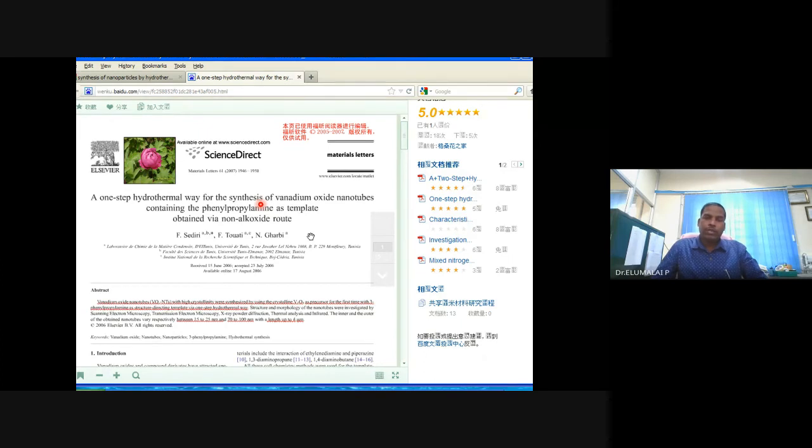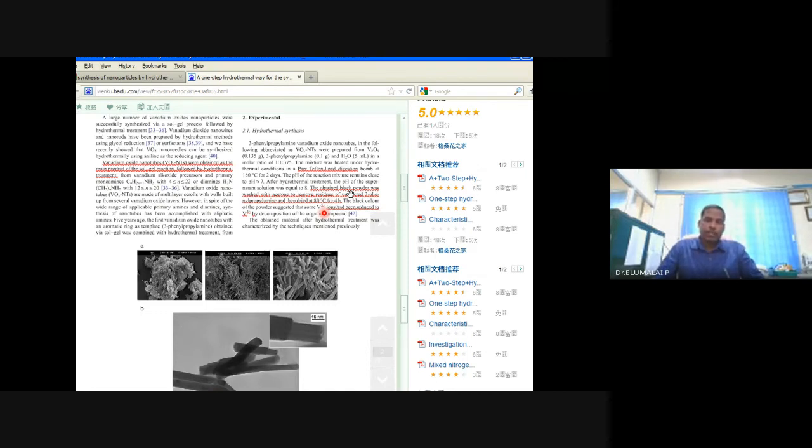V2O5 can also be synthesized. Vanadium pentoxide nanowires, nanotubes can also be synthesized. Believe it or not, these vanadium pentoxides were used as early cathodes for battery applications. So since I work on batteries, I have taken the liberty to introduce many battery materials. Need not be only battery applications, for any other applications.